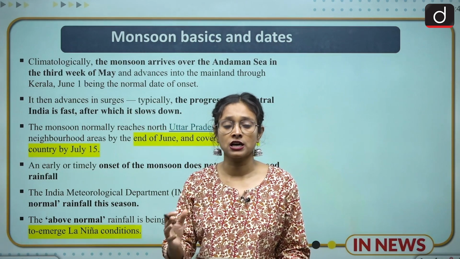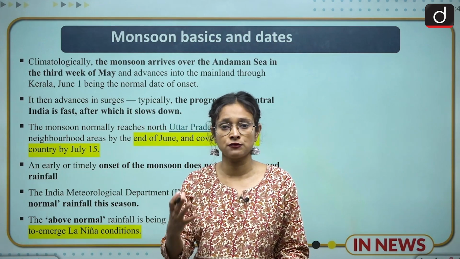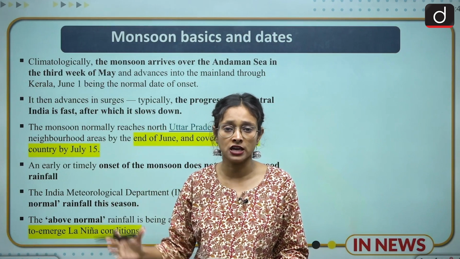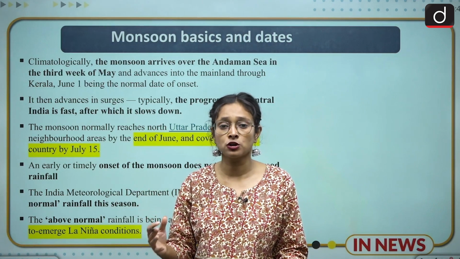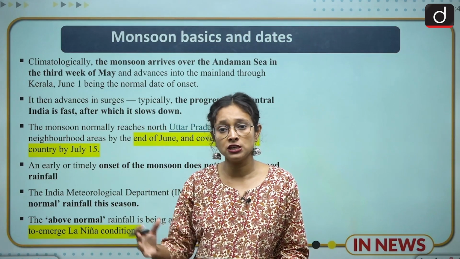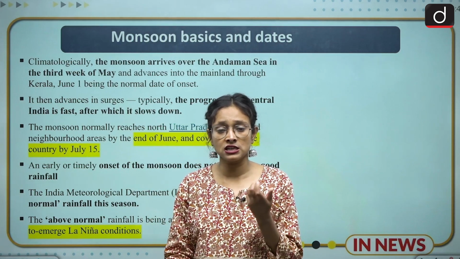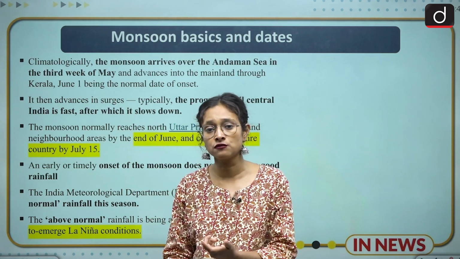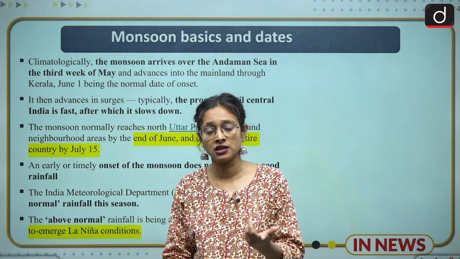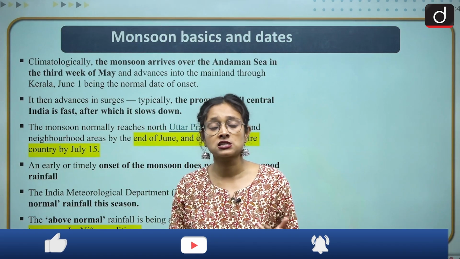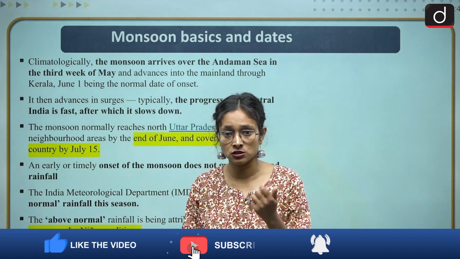So it hit Kerala, and many people expected that it would hit the northern part very early as well. But what is happening? It's 20 days more than Kerala, and still the monsoon has not arrived in Delhi, Punjab, Haryana, Uttar Pradesh. They are still waiting for the monsoon. So this is the situation.